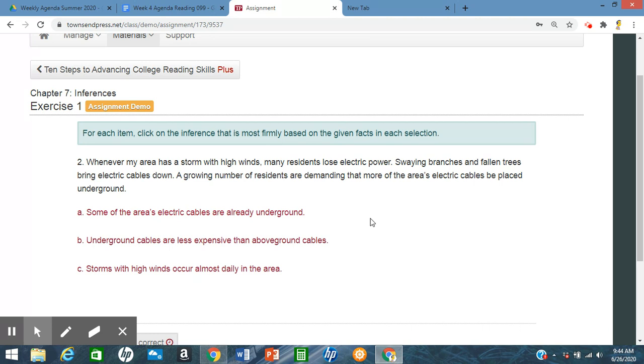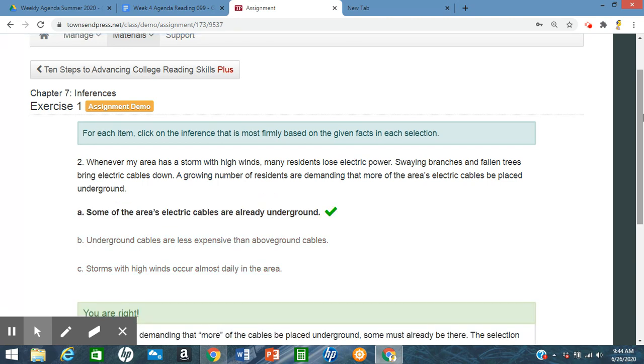And then if we look at A, it says some, and in the third sentence it says a growing number of residents are demanding that more of the area's electric cables be placed in the ground. So it's demanding more of them. So right there, we know that, okay, they already have some underground. So the correct answer is most likely A.